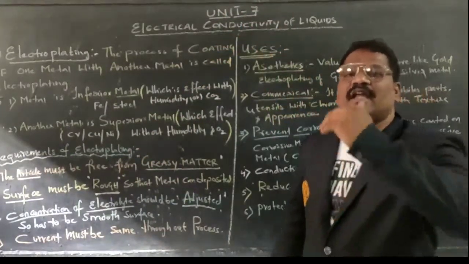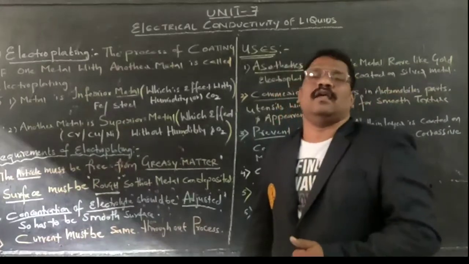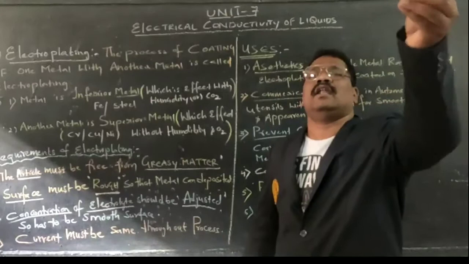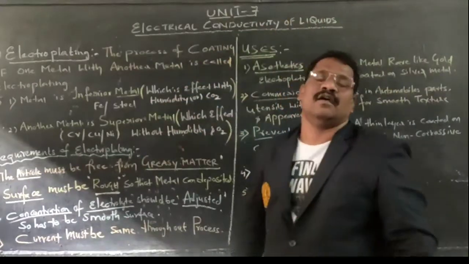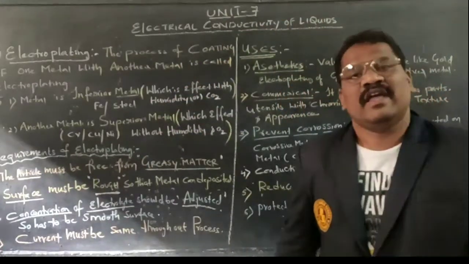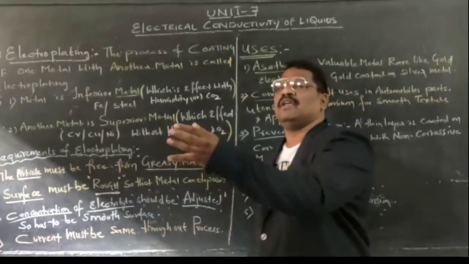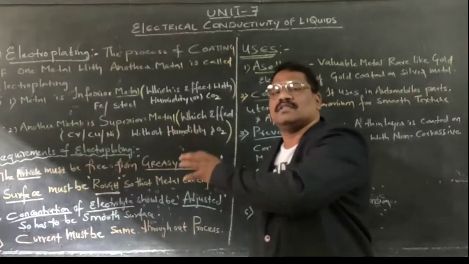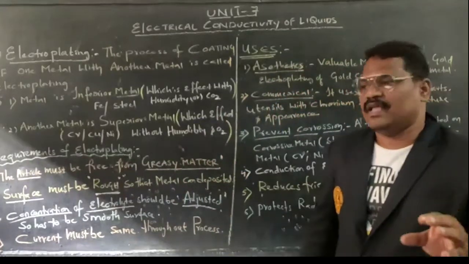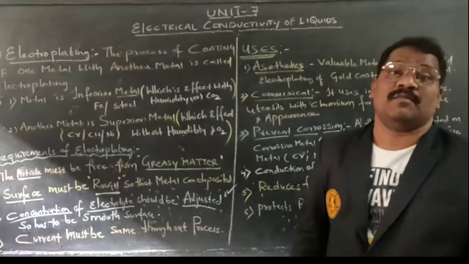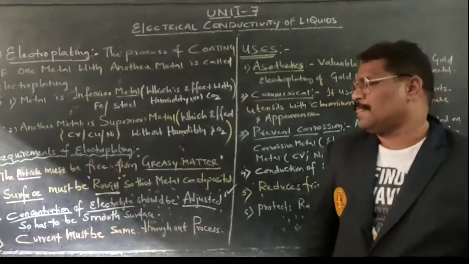If it is maintained high, then that particular superior material can be deposited on the surface of the inferior metal. Superior metal can be easily deposited on the surface of inferior metal. That is the next point we have to keep in our mind.